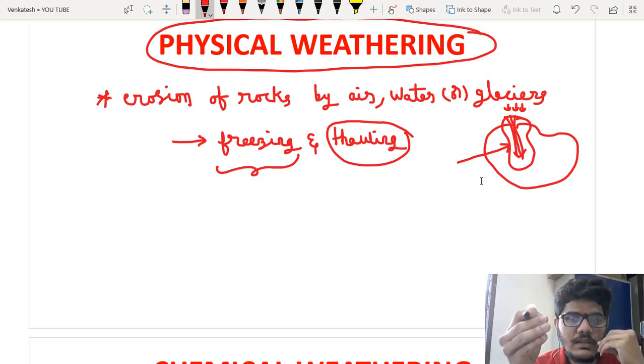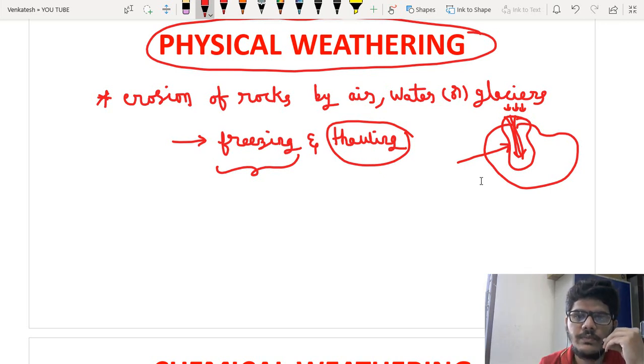That means erosion is taking place in that area, which is ultimately responsible for the formation of soil.